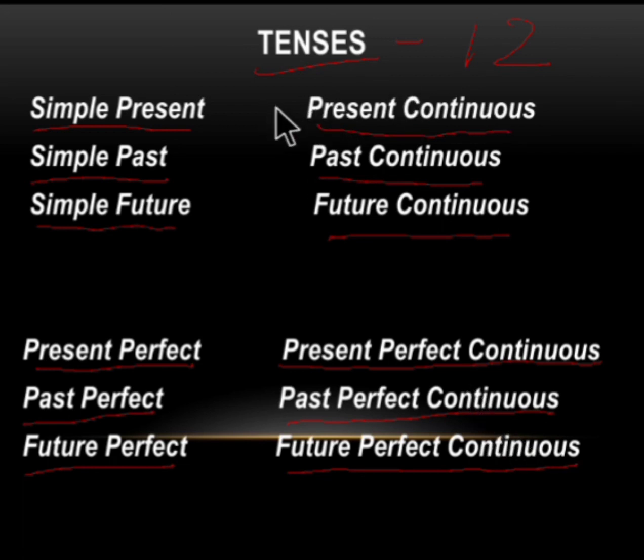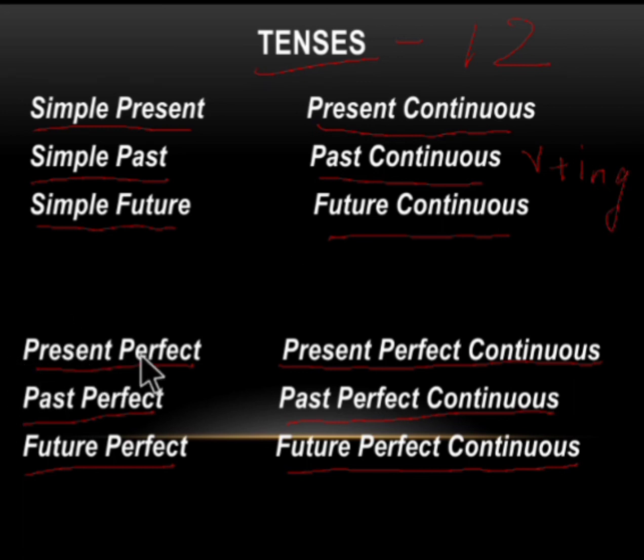As I told, we use the be form of verb for the continuous tenses, that is either is, are, am, was, were, and be, plus verb plus ing.